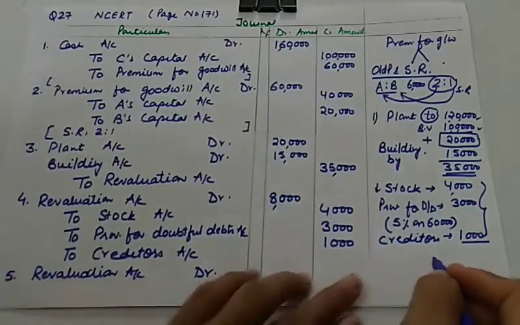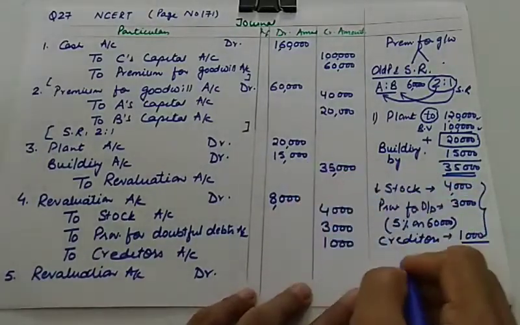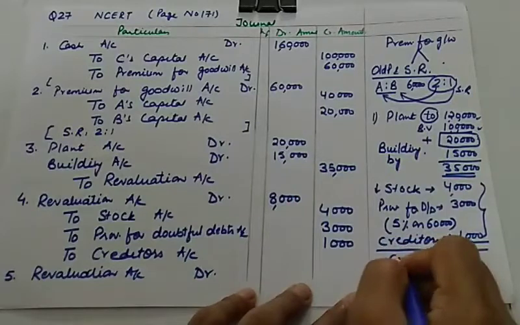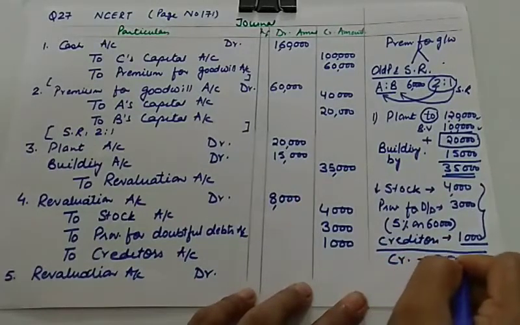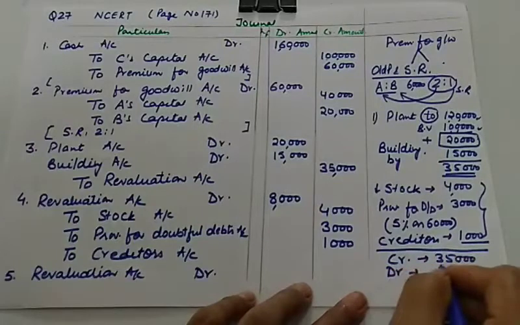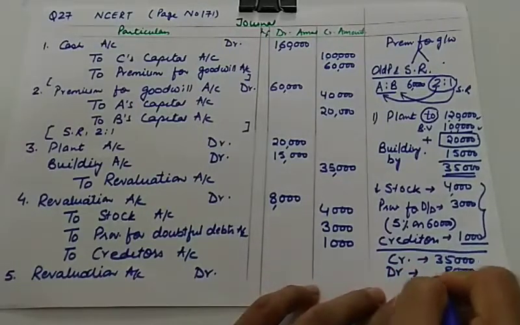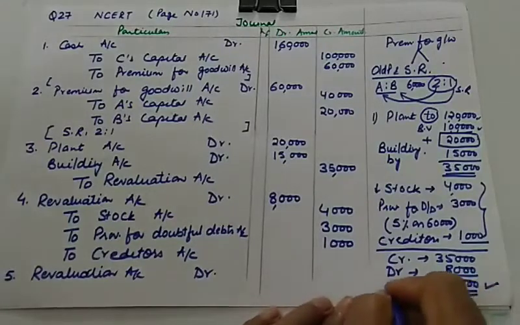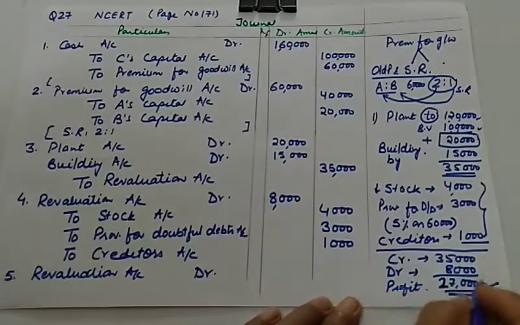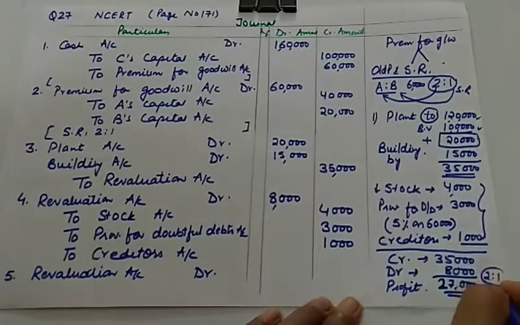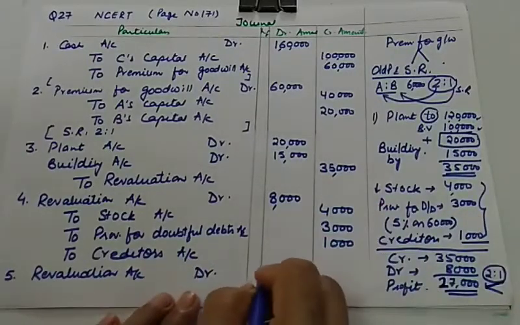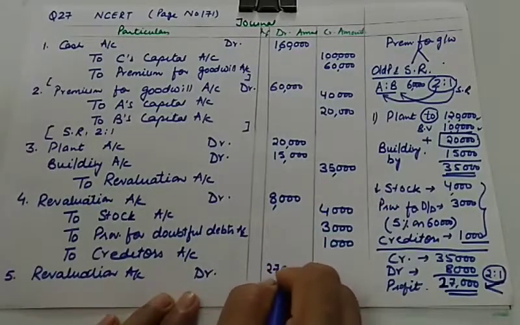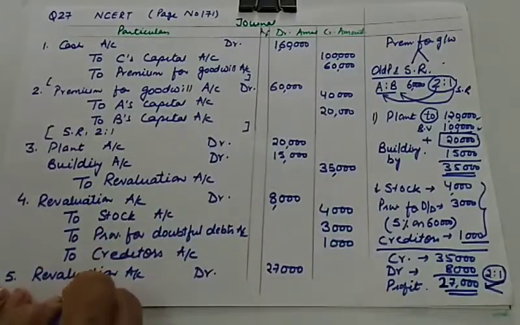How do you arrive at profit? Revaluation is credited by 35,000 and revaluation is debited by 8,000. So there is a net gain. So net gain is 27,000. This is the profit on revaluation, and you will be dividing this profit in the old ratio. Old ratio is 2:1. So here we are dividing the profit. Revaluation account debit 27,000 to A's capital,